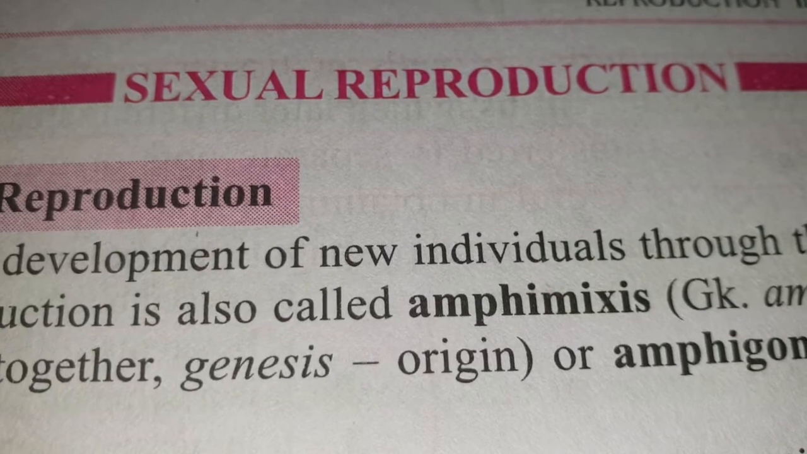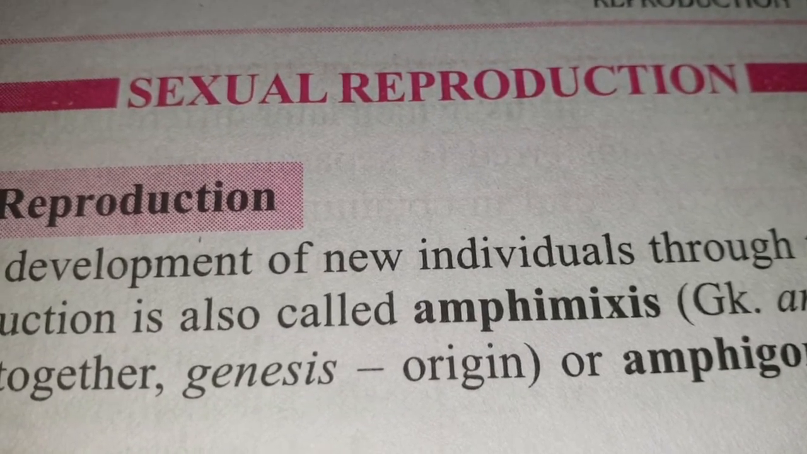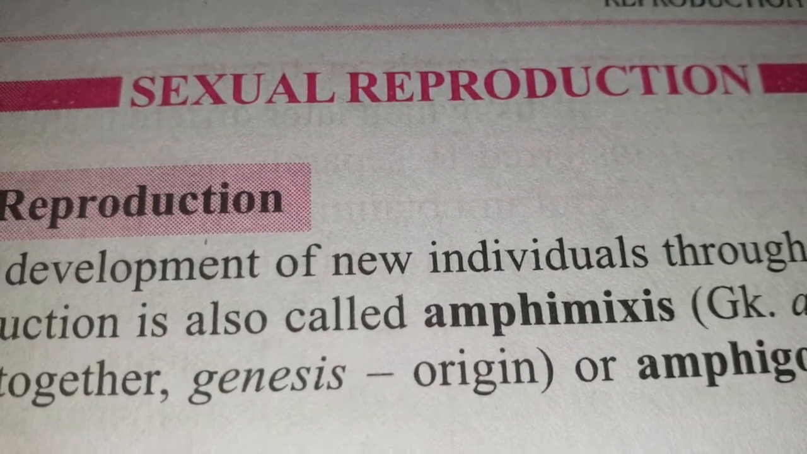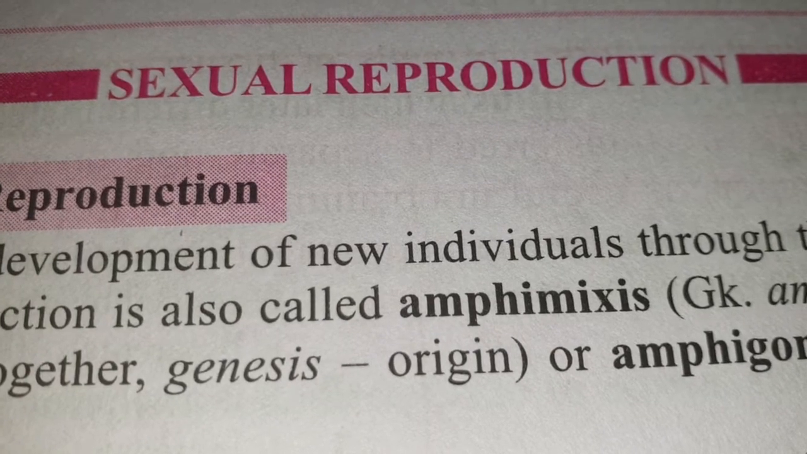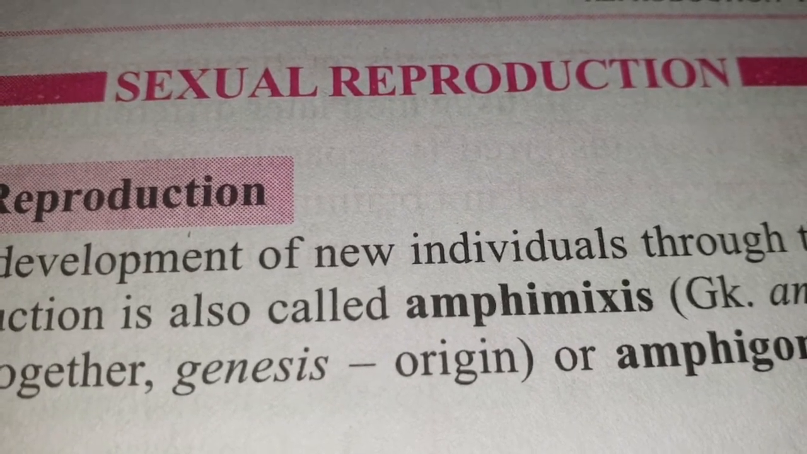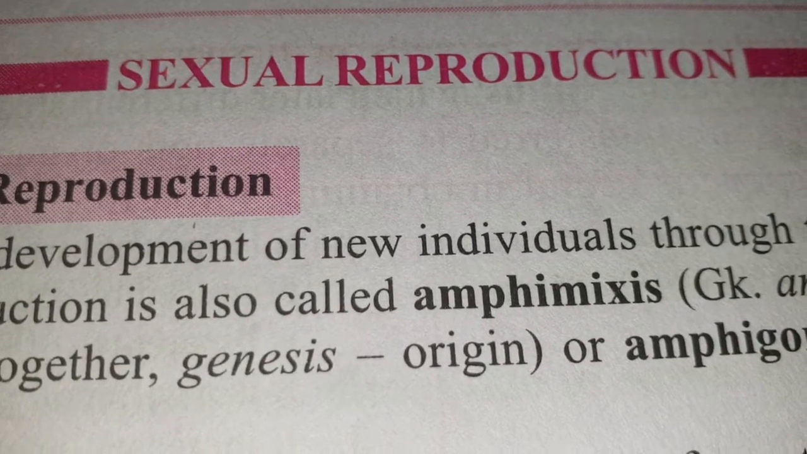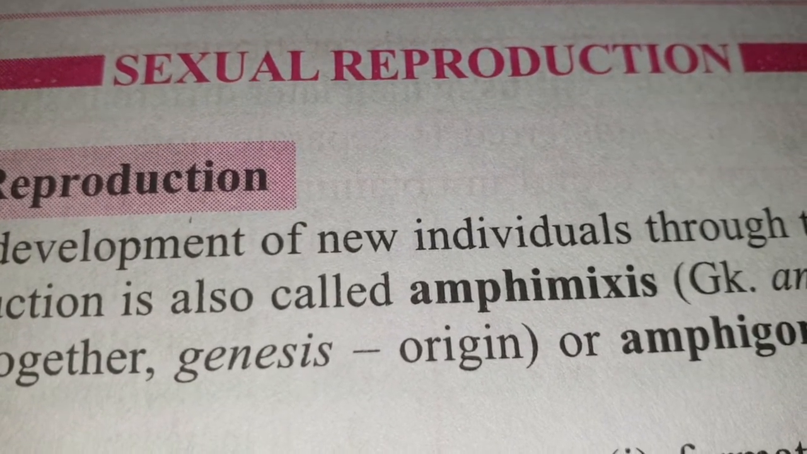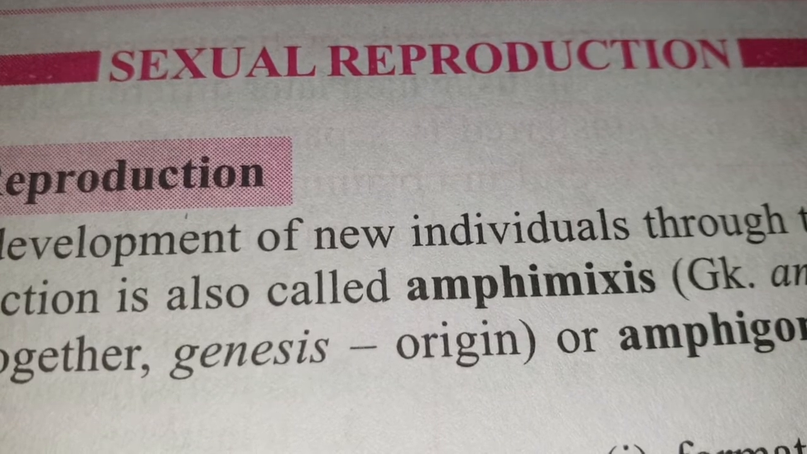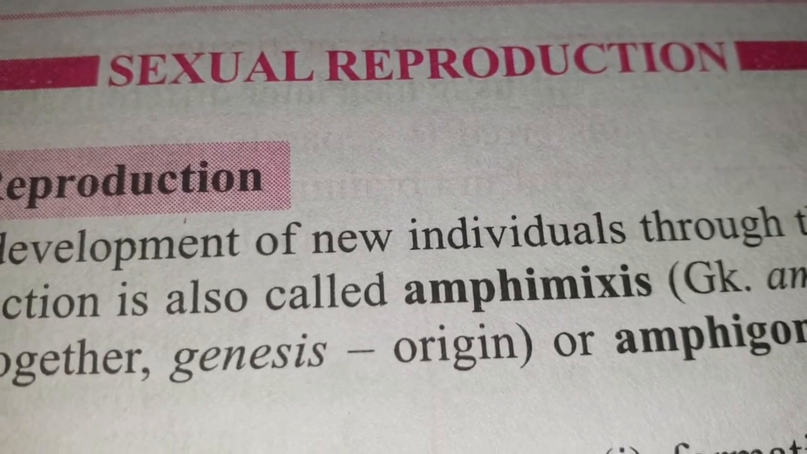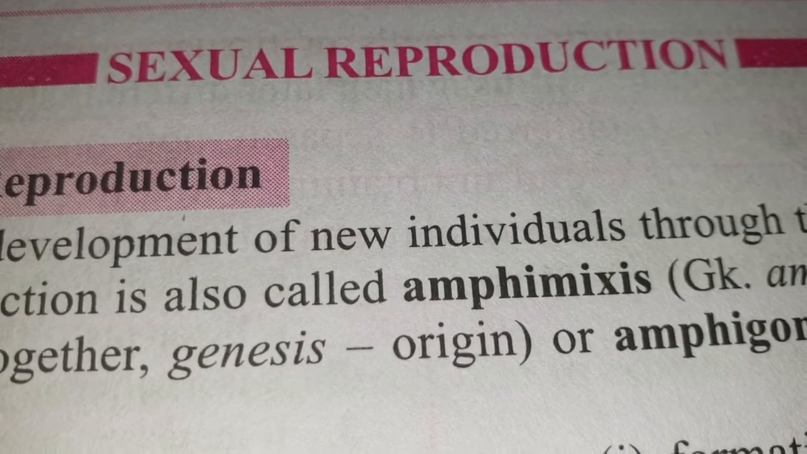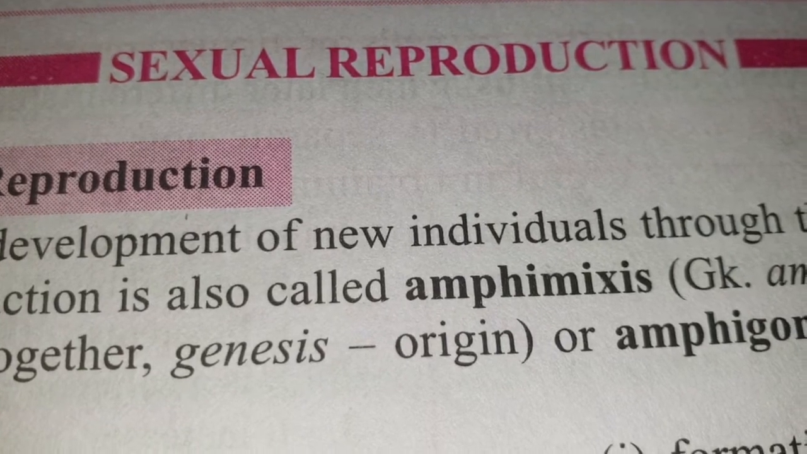Then meiosis is there. In asexual reproduction we have seen that meiosis is completely absent, but here meiosis is present. Meiosis helps to form the haploid cells. Then fertilization takes place, that means the fusion of gametes, and the daughter cells which are formed are genetically different from the parents, and it is a very slow process.